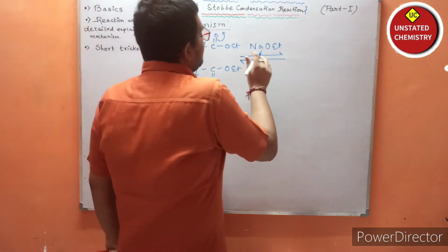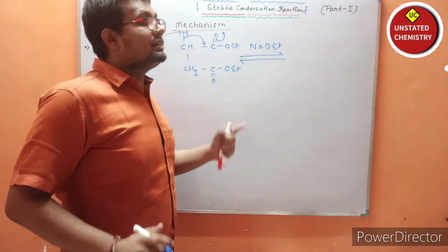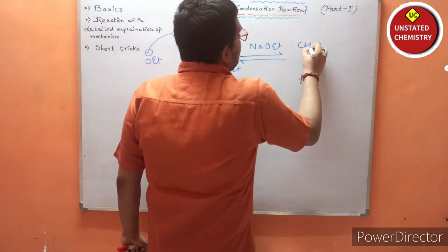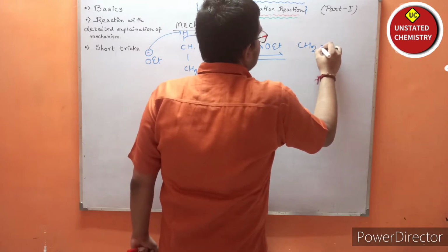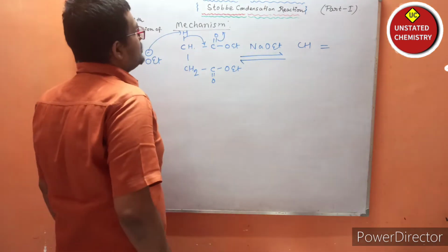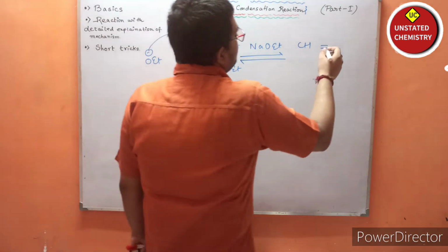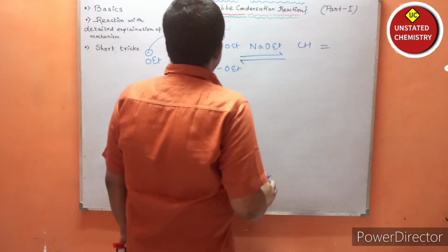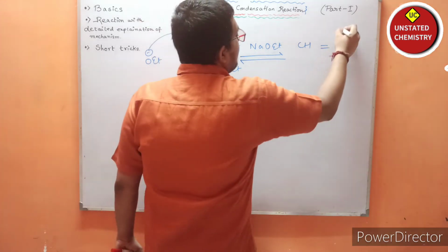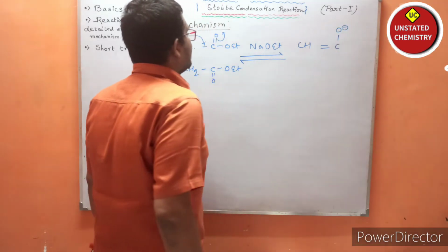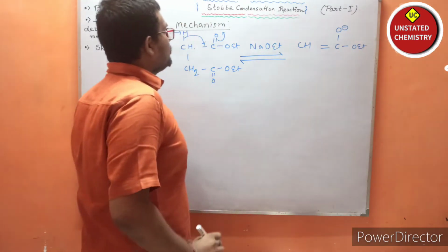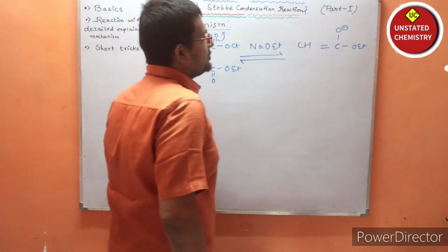Okay. So for that reason you have to do what? You have to draw the reversible sign. Now here CH2 gets converted into CH, because one hydrogen is already abstracted. So here a double bond is formed, and with it carbon is present, and oxygen will have a negative charge on it, and here a single bond, and with it the OEt functional group is present.